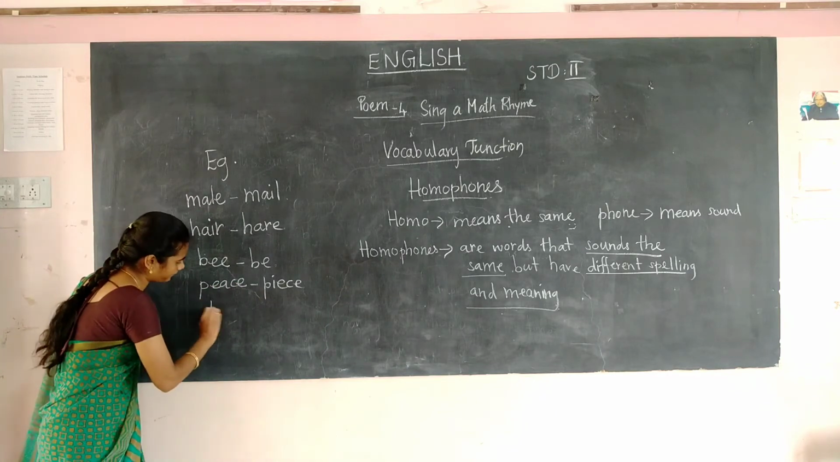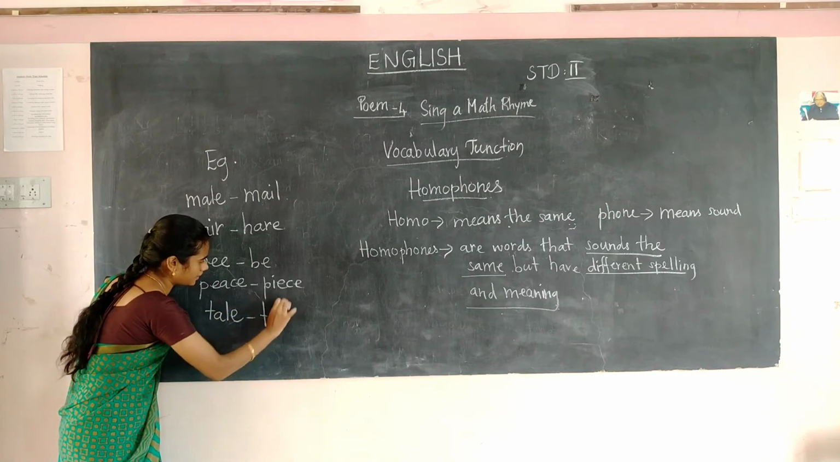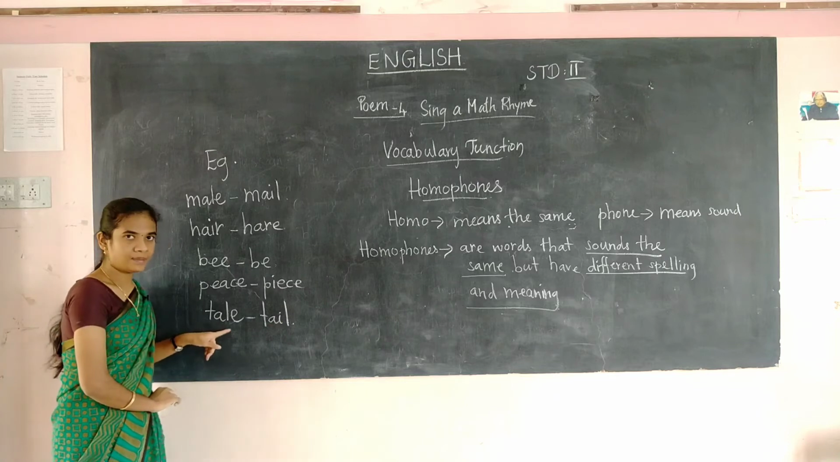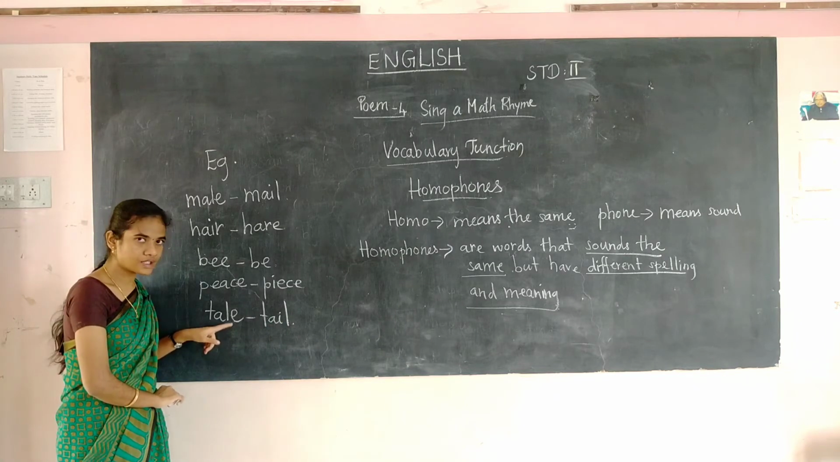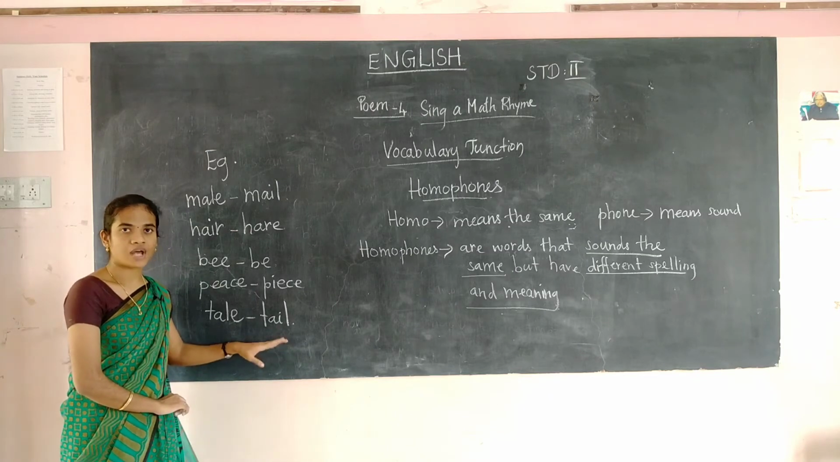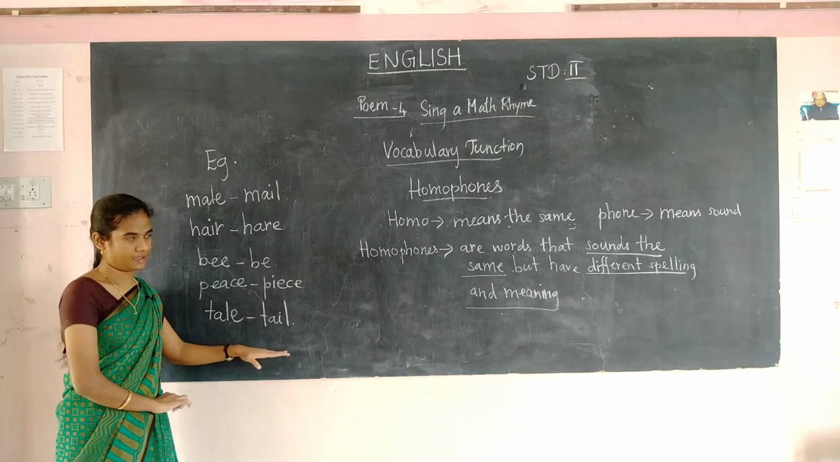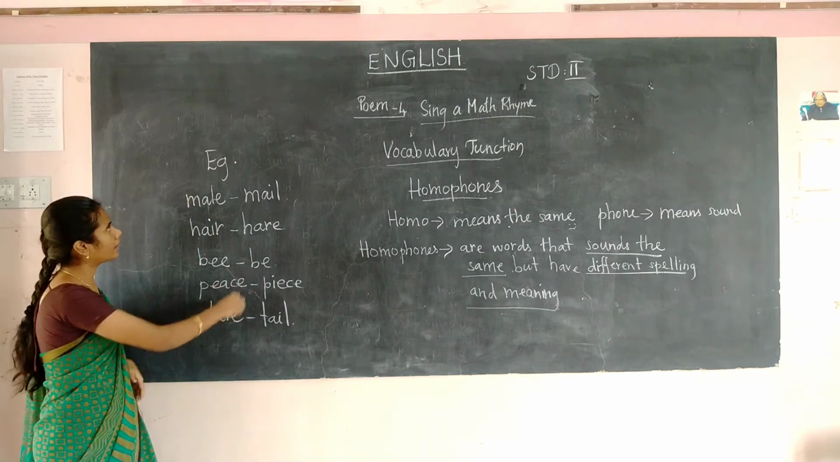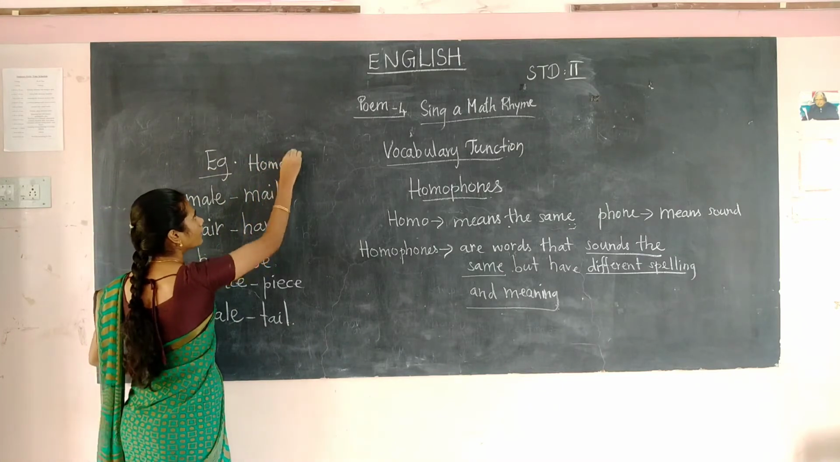Okay, the next, tail and tale. Tale means a story, tale is another word for story. This tail you all will be knowing, right? Animals will have a tail. So these are the examples of homophones.